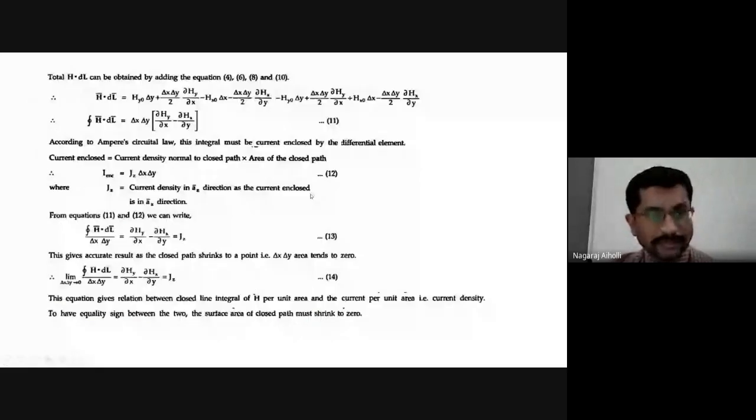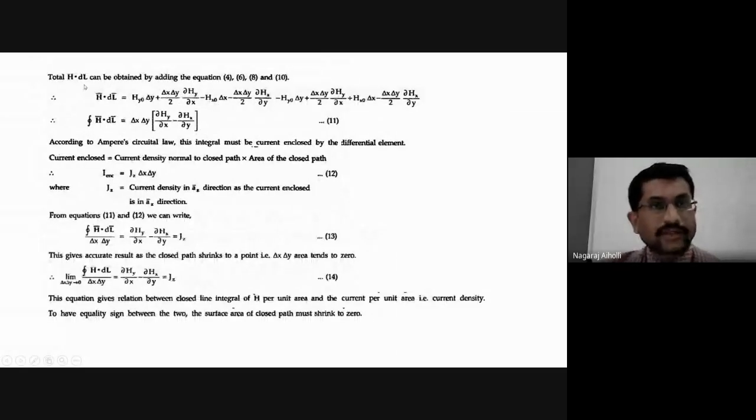That is for the region D to A. It is distance from point P is delta y by 2 in the negative y direction. Therefore, Hx will be equal to Hx naught minus delta y by 2 dou Hx by dou y. Therefore, H bar dot dl bar for D to A is, here we have written the main equation. That is H bar dot dl bar is equal to Hx delta x. Hx is this equation, Hx naught minus delta y by 2 dou Hx by dou y, into delta x. Take it as equation number 10. Okay.